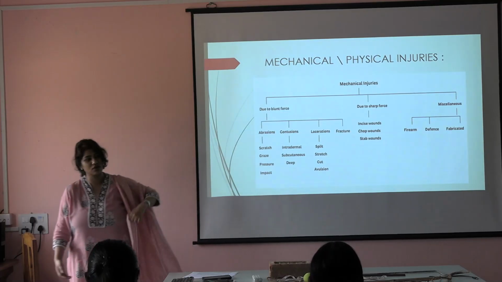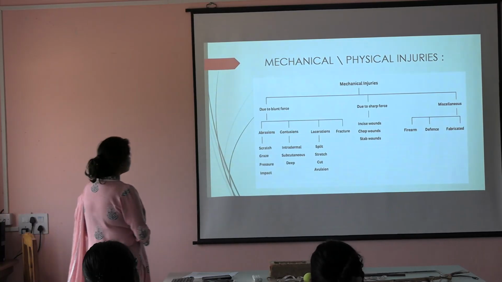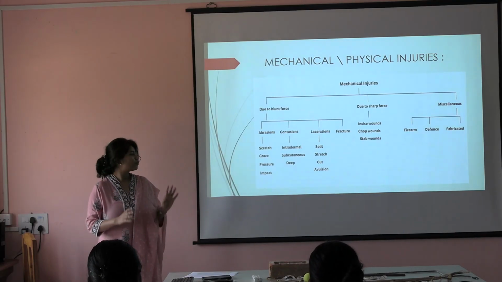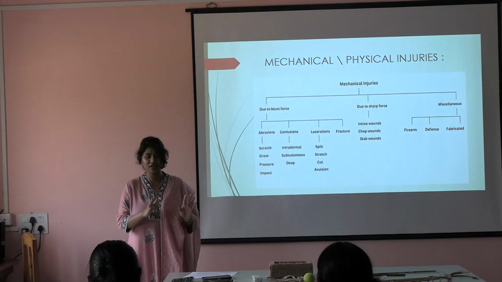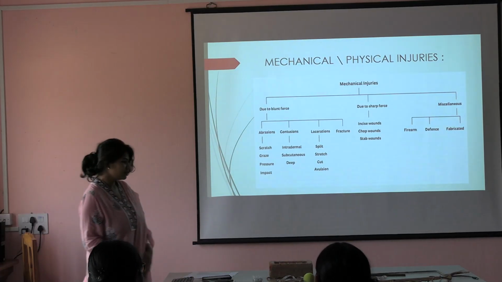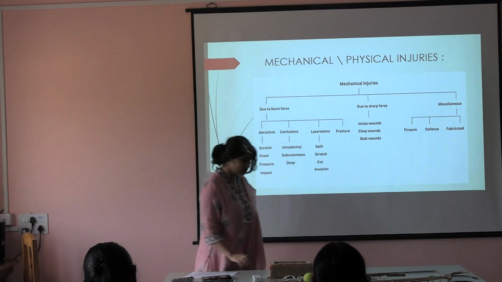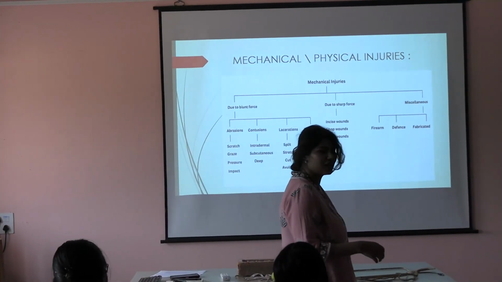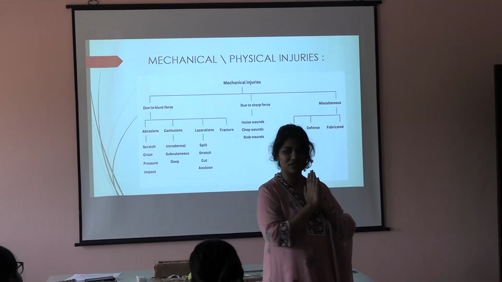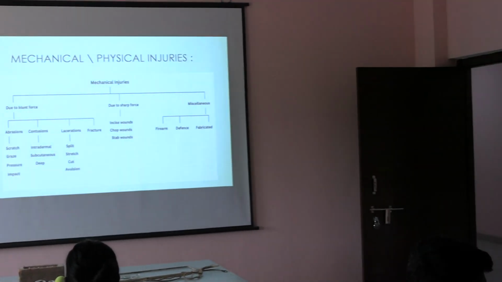We are going to focus primarily on the mechanical injuries. Mechanical injuries can be blunt force and sharp force. Force cannot be blunt and sharp, right? We are dividing this on the basis of the type of weapon which is causing the injury. What is blunt? That is a blunt force. Or a blade, like a chopper, all of these things, these are sharp weapons. So, if the injury is caused because of a sharp weapon, we are going to say this type of injury.